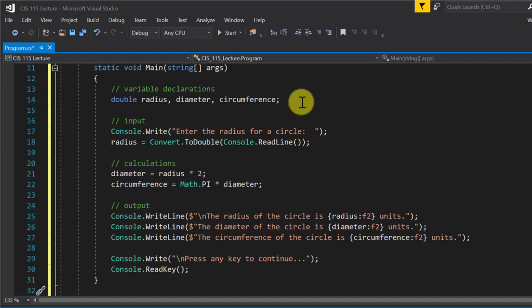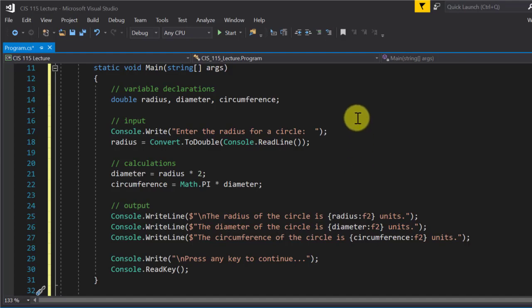Typically, you're going to start with your variable declarations. Okay, it's standard to declare your variables up top like that. I know you can declare them in other places, but it's standard to do it like that. It's nice to have all your variables in one place. At least that's the way most people prefer it. So we do variable declarations, and then we do input. We're going to get input from the user. Then we're going to do some calculations, and then we're going to output some stuff. Those four things are very typical in all the programs you do in here. So remember that when you're trying to solve something.